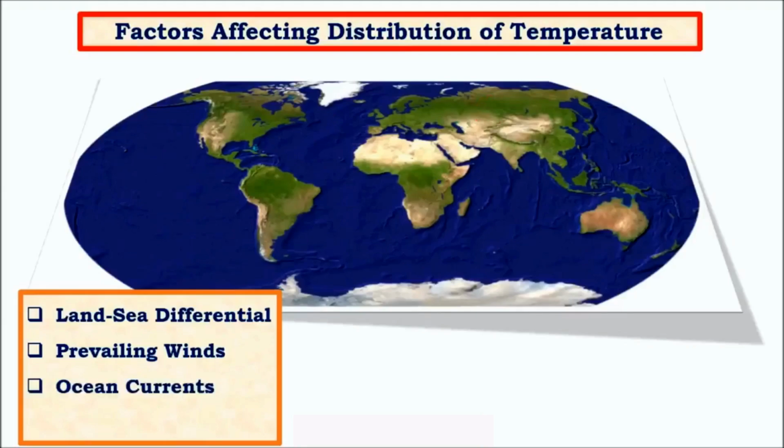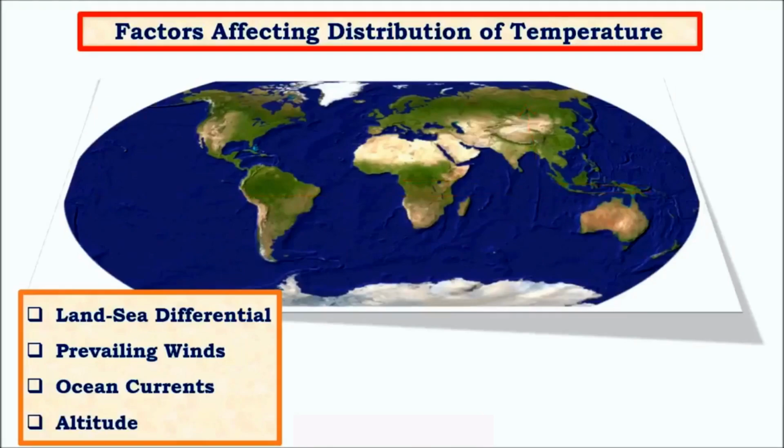And then we have prevailing winds and ocean currents. Both these are important because they are the ones that transfer energy or heat from one latitude to another, usually from the lower latitudes to higher latitudes. As a result, they play a very important role in distribution of temperature on Earth. So we'll see about ocean currents and winds in a different section in very good detail. For now, let's just remember that the heat transfer from equator to poles and poles to equator mainly takes place due to ocean currents and winds.